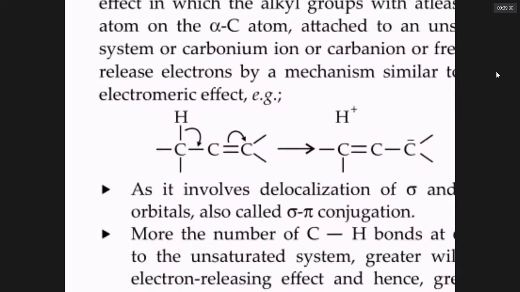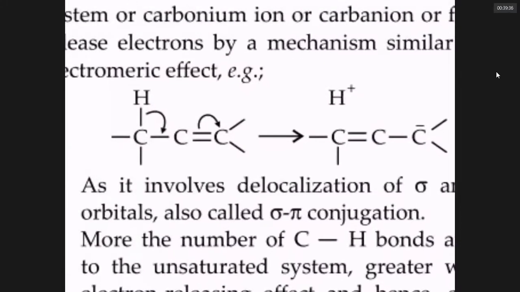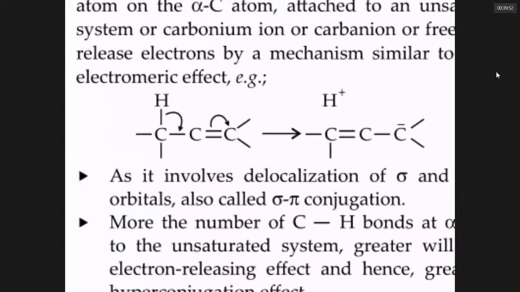So in an alkene, you can have a situation like carbon getting a minus charge, hydrogen getting a plus charge. This type of shift will appear as if H plus is hanging in air. Momentarily, there is no bond between hydrogen and carbon. That type of resonance is called hyperconjugation or no bond resonance.